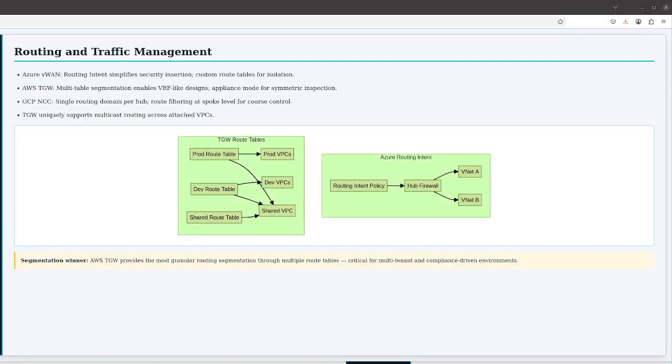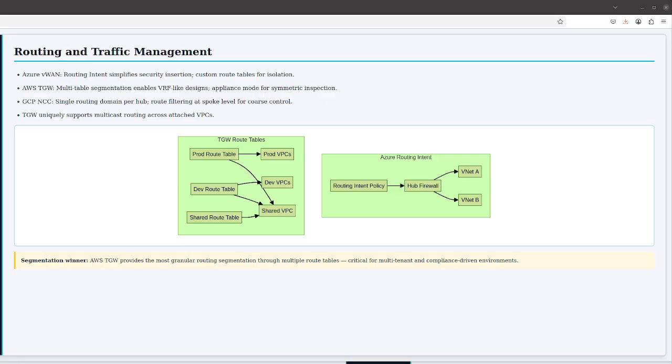Routing and traffic management. Routing control is where the philosophical differences between the three platforms become most apparent. How much routing autonomy does each platform give you, and how does that affect complex enterprise designs? Azure Virtual WAN routing operates through a concept called routing intents and route policies combined with virtual hub routing. By default in the standard SKU, all spokes and branches connected to a hub exchange routes with each other in full mesh within the hub.